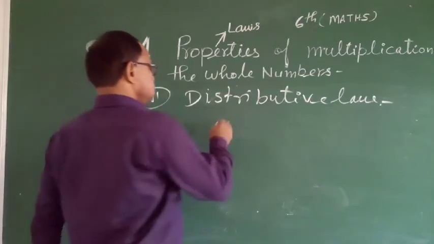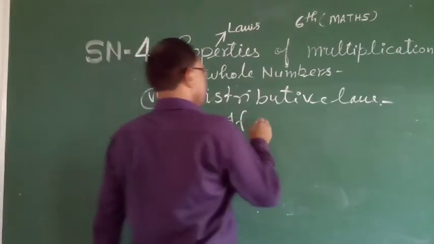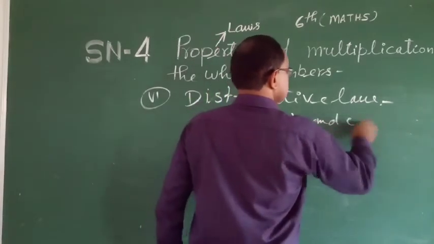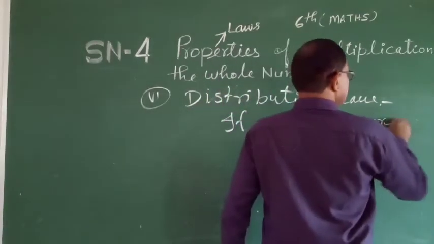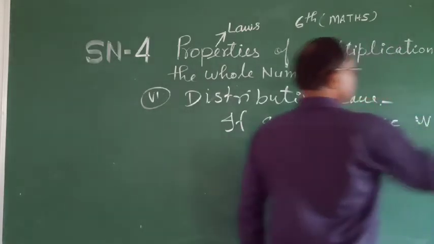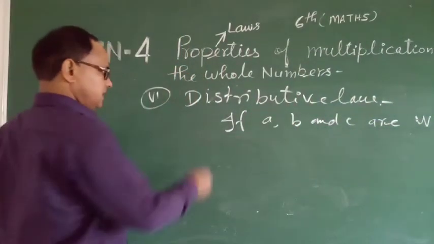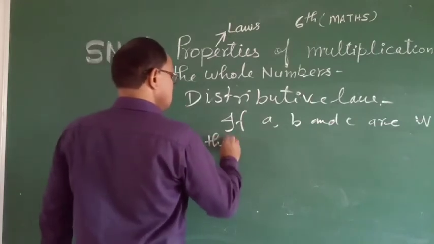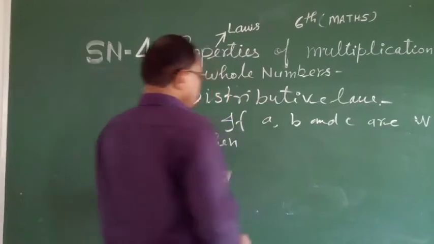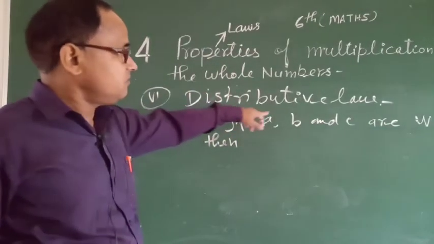In this case, if A, B and C are three whole numbers, then we write according to the distributive law.